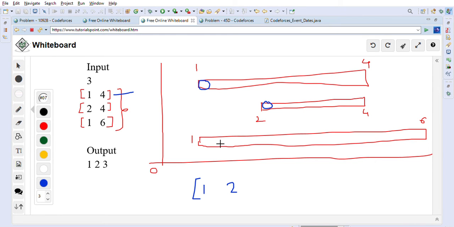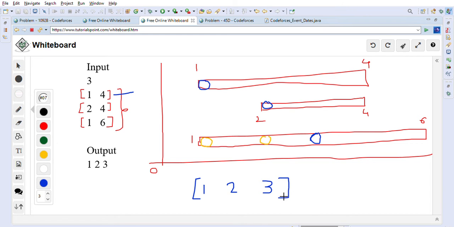Now we are at the third segment. Here we will try to take 1, right? But 1 is taken, so we cannot take it. Then we will try for 2. So 2 is taken, right? So we cannot take 2. Then we will go to 3. We will try and we will take 3. 3 is not taken, so we can take 3 here, and we will just add 3 here, right?